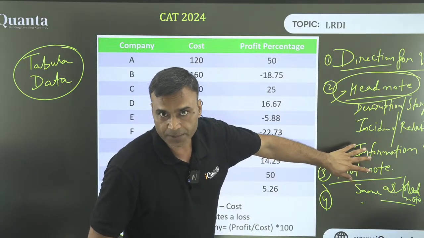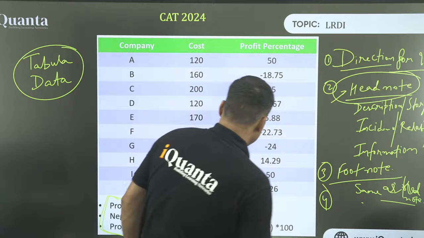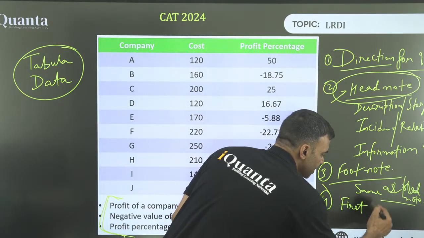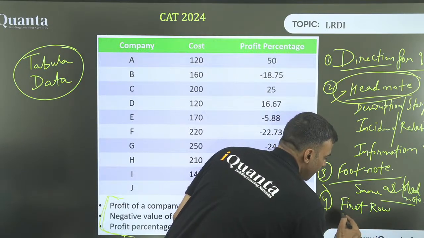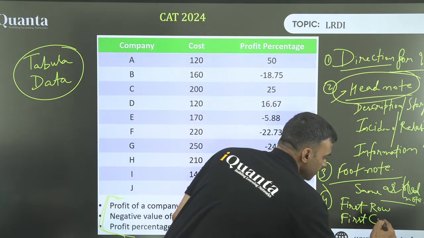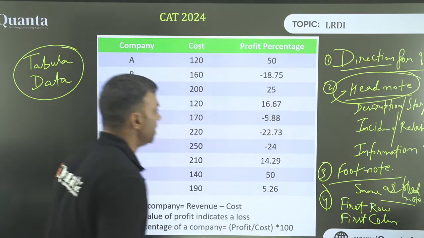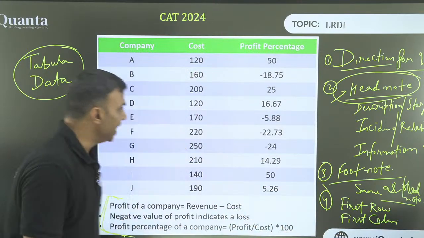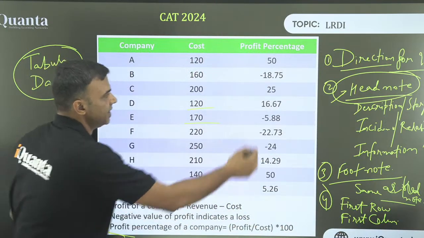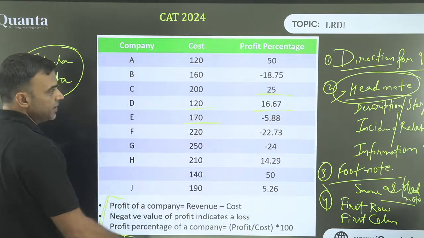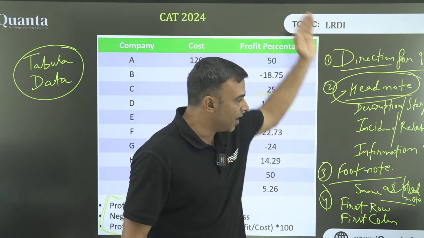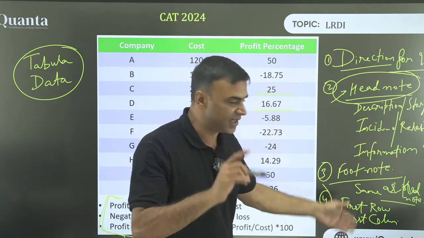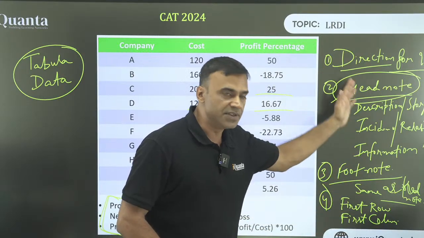Okay, there is no need to get inside it yet. After this, when you go into the table, there also you first have to read the first row. If it is tabular data, first row, first column very carefully. After that you enter the table. Are you guys with me? After all this, then you look at 120, 170, 25 and so on and so forth. See, this sequence has to be really clear in mind. It takes 10 seconds to go through all that in the question, but the sequencing has to be very clear.